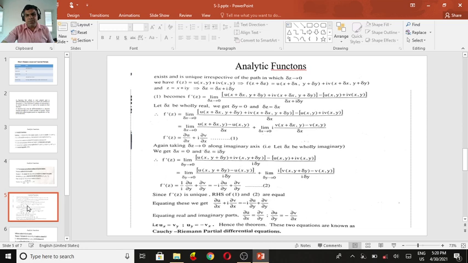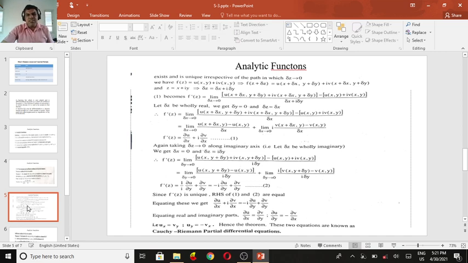You are taking the real term and imaginary term separately. So by the definition of the limit and continuity, the derivative is the first term, del u by del x, plus the second term, i times del v by del x. We call that equation 1.